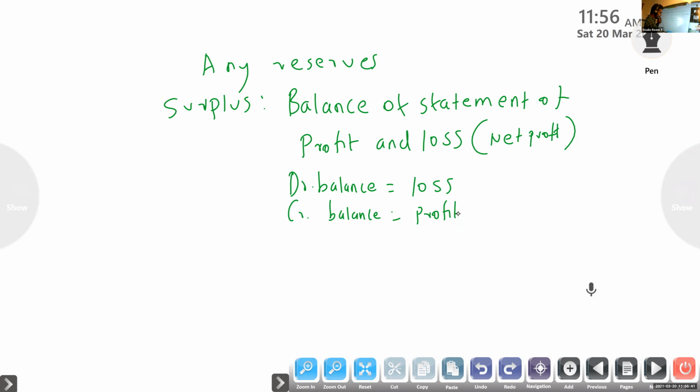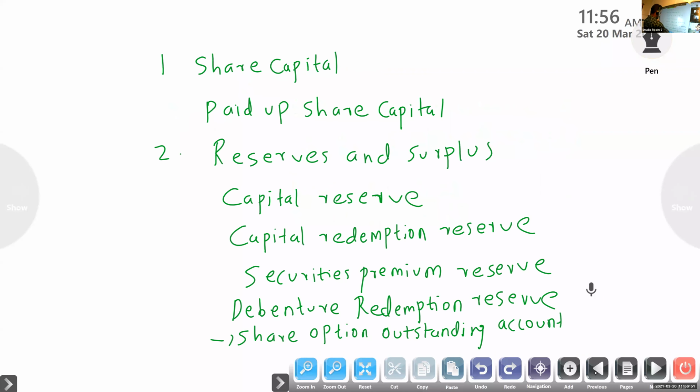So these are the items included in reserves and surplus. One thing you have to remember: all reserves, the profit and loss account, plus, don't forget, the share option outstanding account.